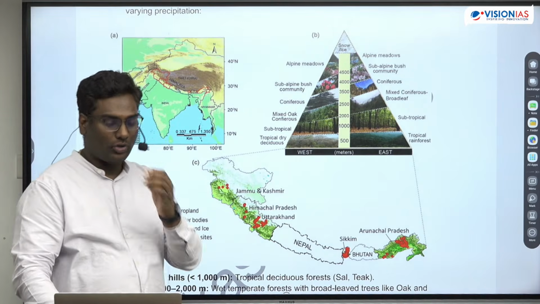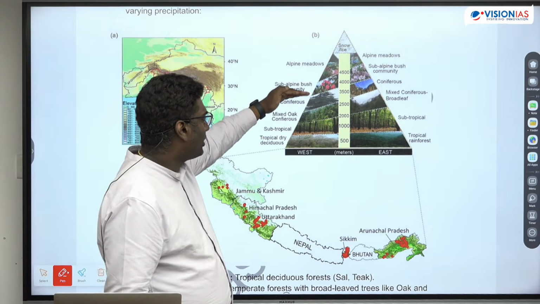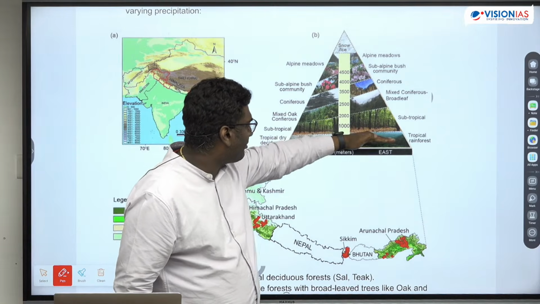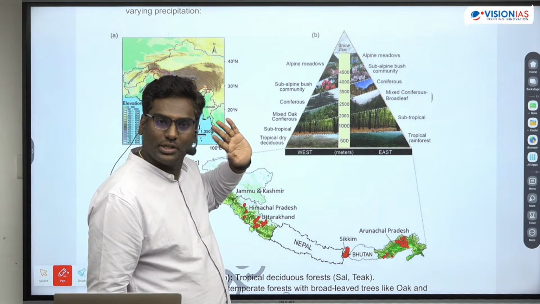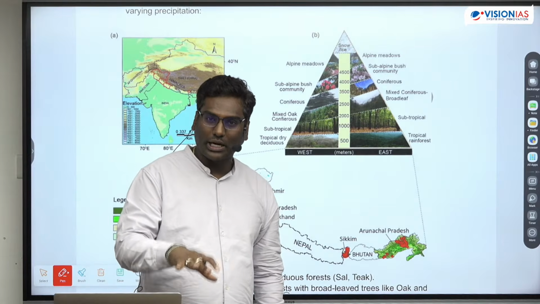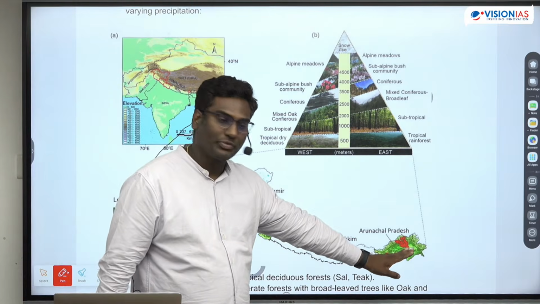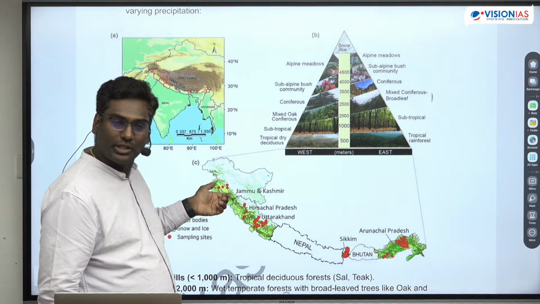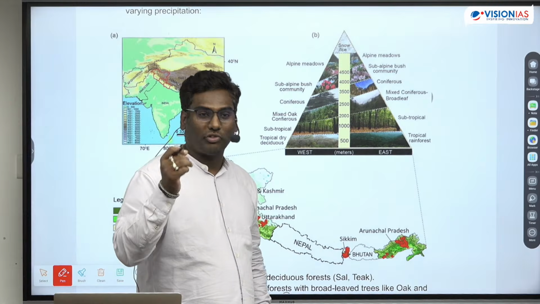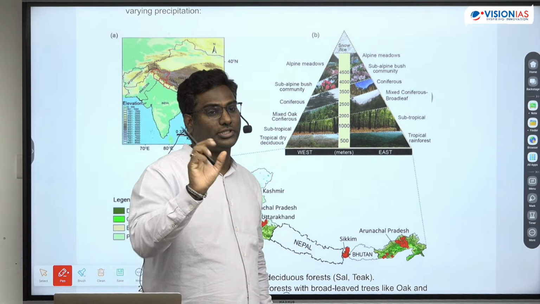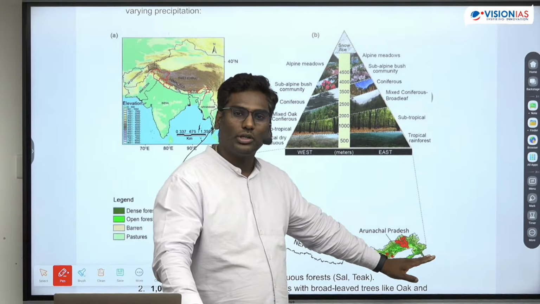See, when we look at the Himalayan part, the first thing I want to tell you is, when you take the altitudes, up to the first 500 meters, what you can find is tropical forests. ठीक है, because temperature ज़्यादा होता है at lower altitudes, and it depends on the बारिश also, the amount of rainfall. ईस्टर्न में बहुत ज़्यादा बारिश आता है, वेस्टर्न में बहुत कम बारिश होता है. ठीक है, ये भी होता है फैक्टर. So up to 500 meters what you see is the tropical forest. समझ में आए? Mostly tropical deciduous. Did you understand? So इस साइड तो mostly tropical deciduous, इस साइड तो evergreen forest.